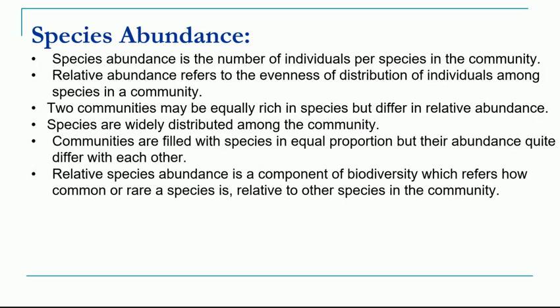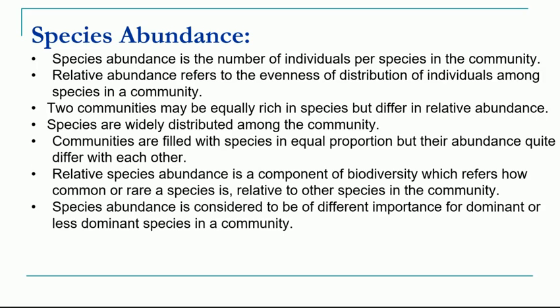If the number of individuals in a species is more, it is common, and if the number of individuals is less, that species is rare. This species abundance is considered to be of different importance for dominant or less dominant species.